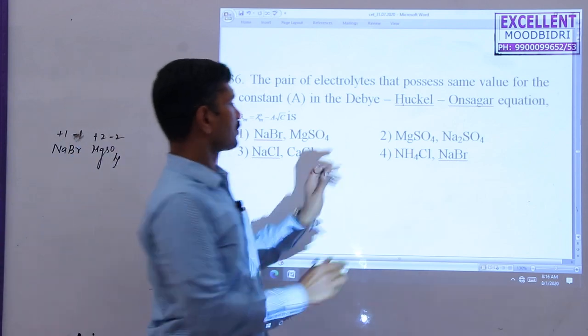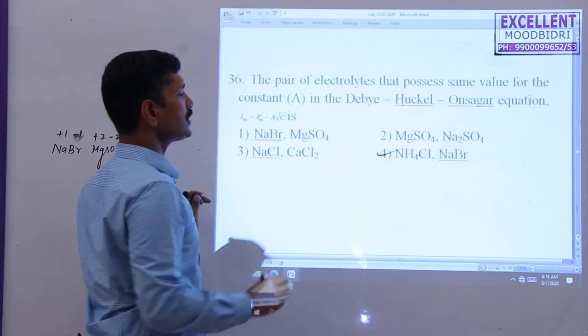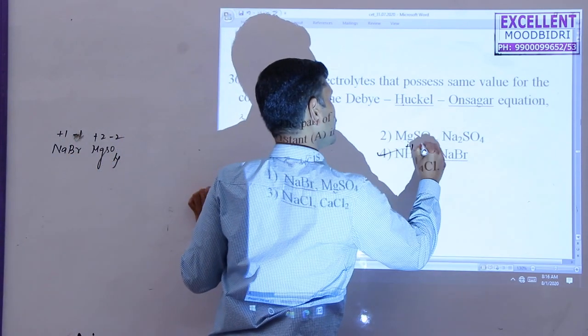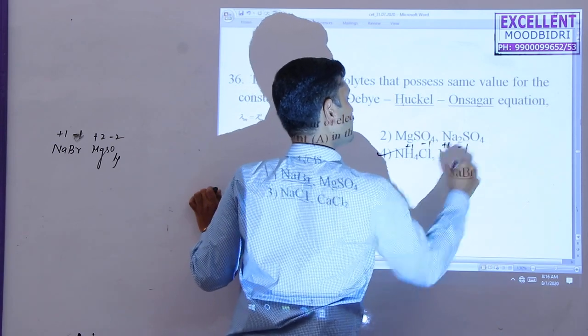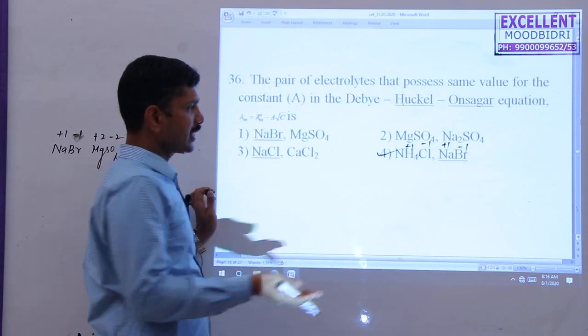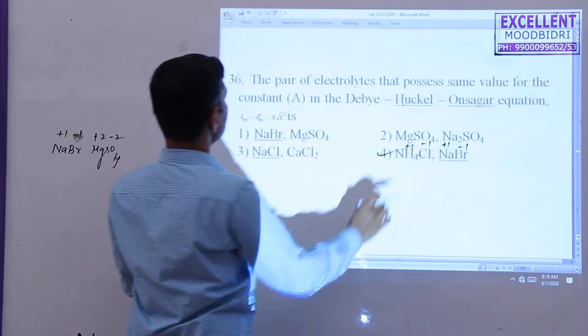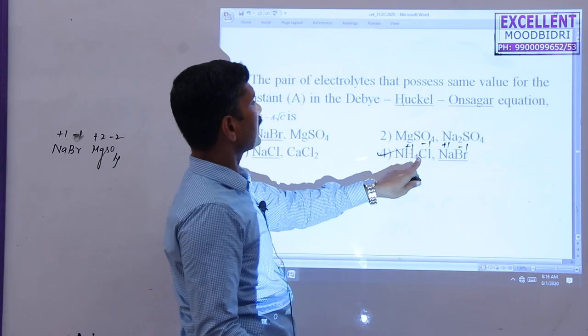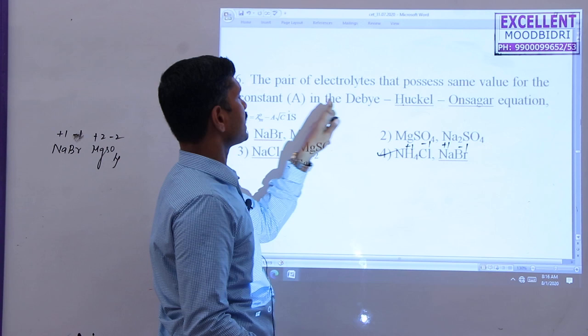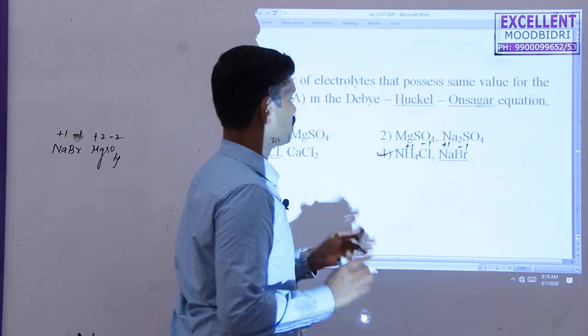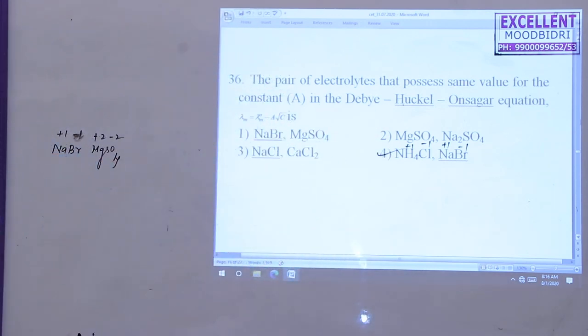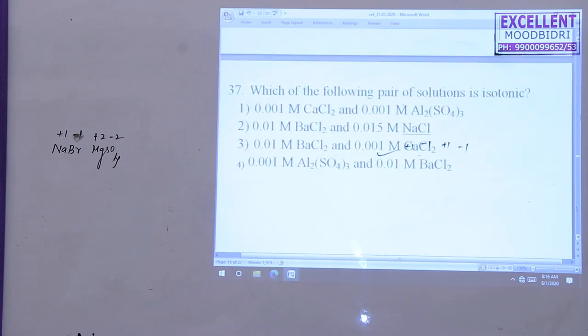If you go for the last option, NH4Cl, here plus 1, here minus 1. This is a plus 1, here minus 1. Same ratio, cation and anion ratio. Therefore, these electrolytes have the same value for the constant A in this equation. So the fourth one is correct. I go for the next question.